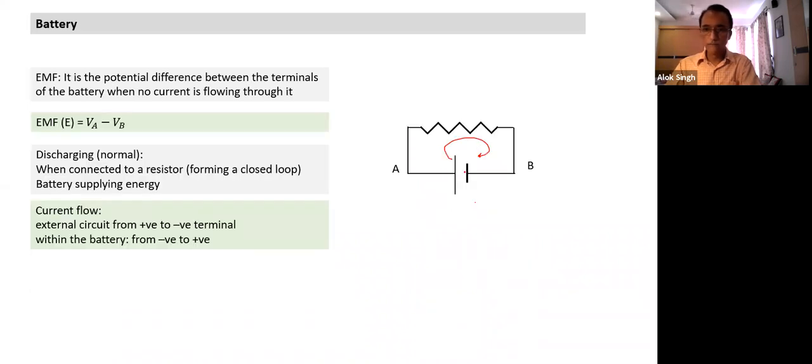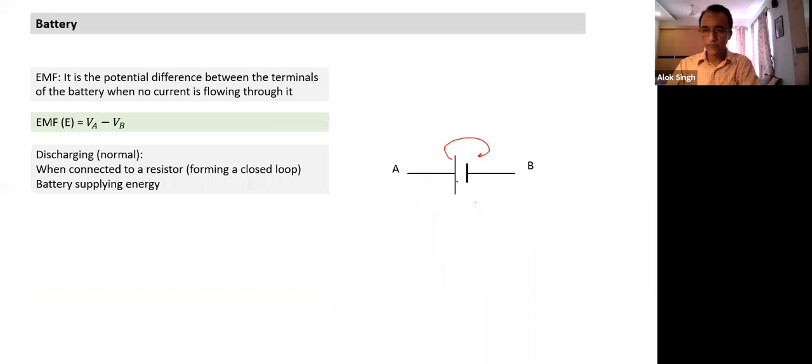Whenever you have a battery, it has two terminals, positive terminal and negative terminal. The positive terminal has some accumulated positive charge, and the negative terminal has accumulated negative charge. What is the net charge of the battery? It is zero, and it always remains zero. It means whatever charge comes in, the same charge goes out, right?